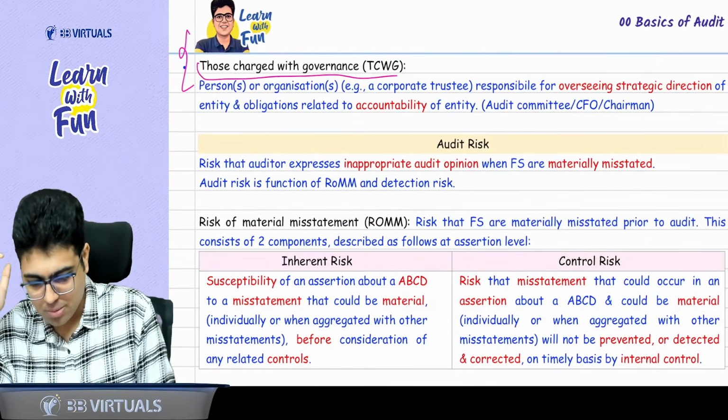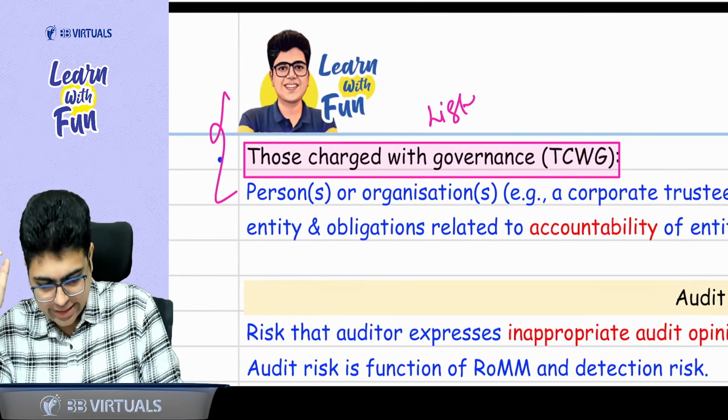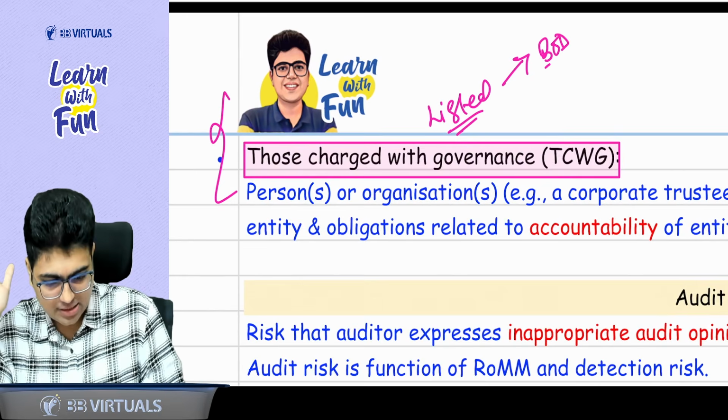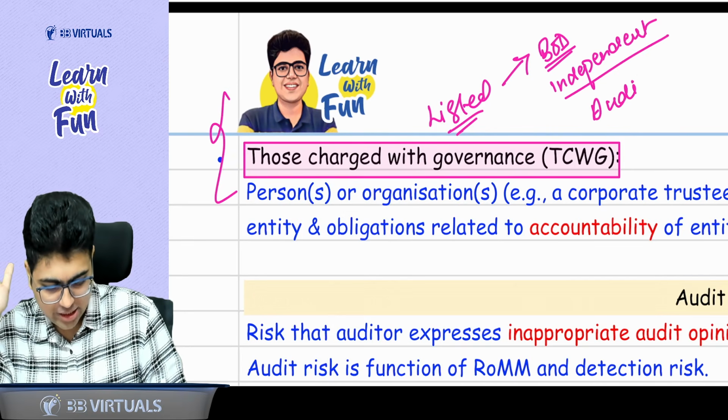First of all, talking about the TCWG. In case of a listed entity, TCWG are the people of the board of directors who are generally independent, or you can also call it the audit committee.